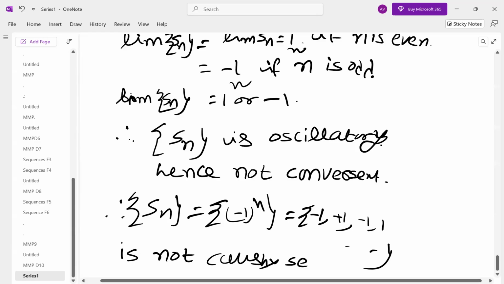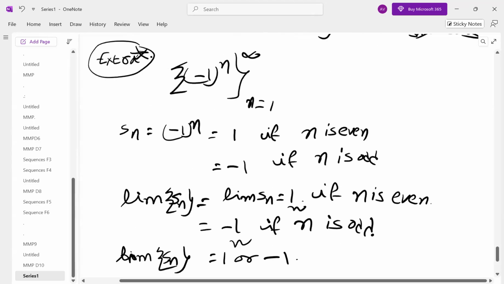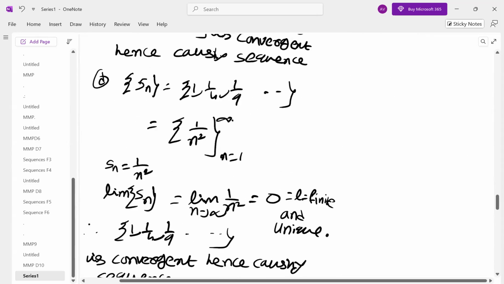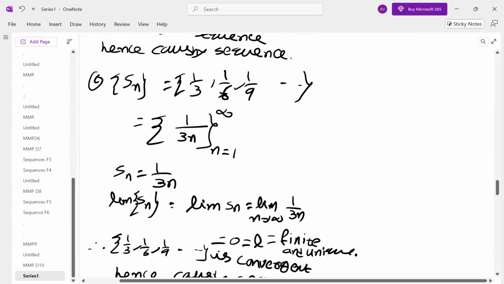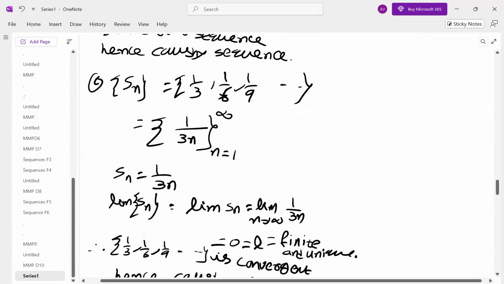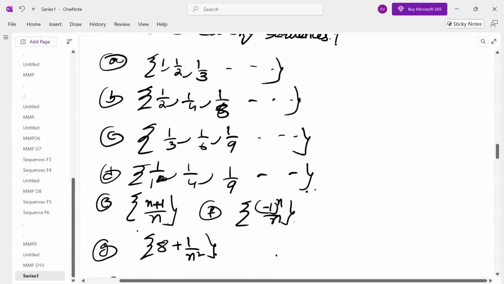So if it is not convergent, it is not Cauchy. And what is the other one? So don't think that because (-1)^n/n is Cauchy, (-1)^n alone is also Cauchy. Only (-1)^n, it is not Cauchy.